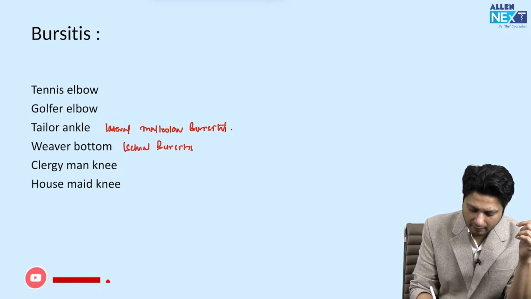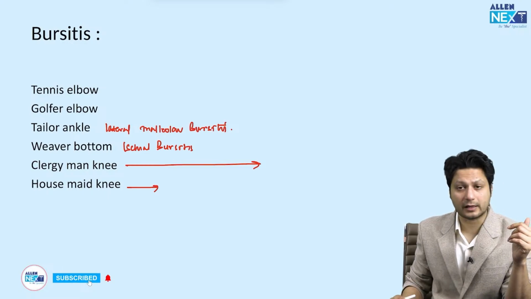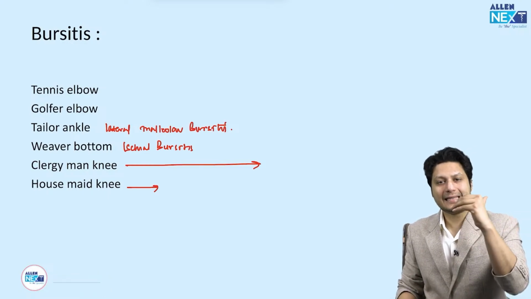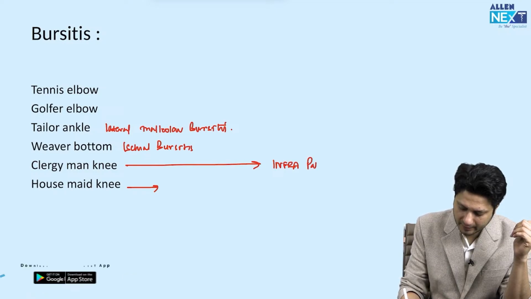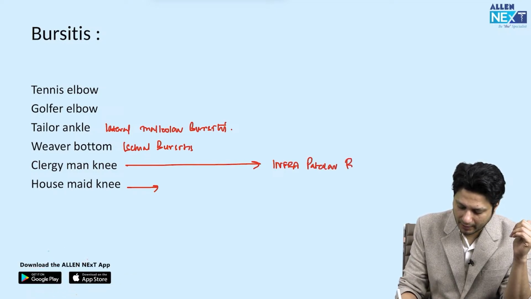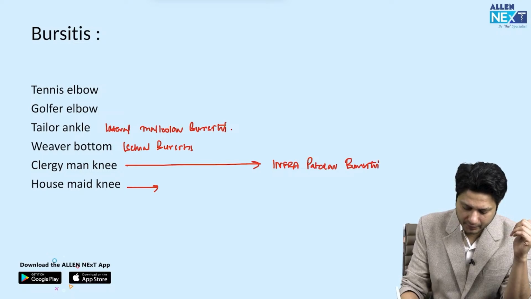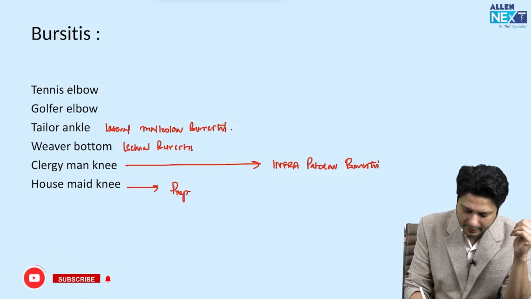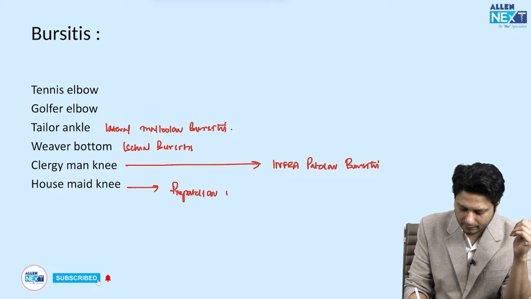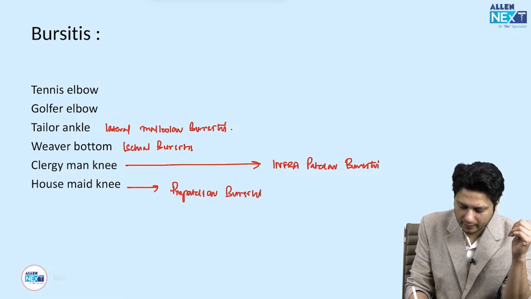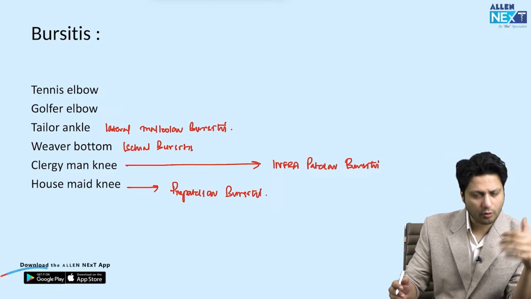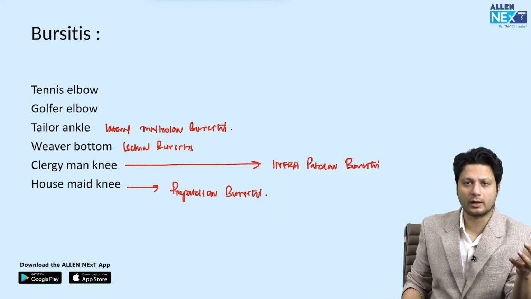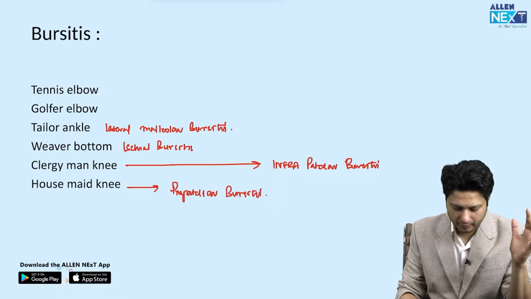Now, last year also they asked a question on housemaid and clergyman knee. The clergyman knee is infrapatellar bursitis, that means below the level of the patella, while housemaid knee is prepatellar bursitis. Right? So these are the kind of questions which the examiner tends to give you in the form of the one-liner. Tennis elbow, all of you know, is lateral epicondylitis, and the golfer elbow is medial epicondylitis.